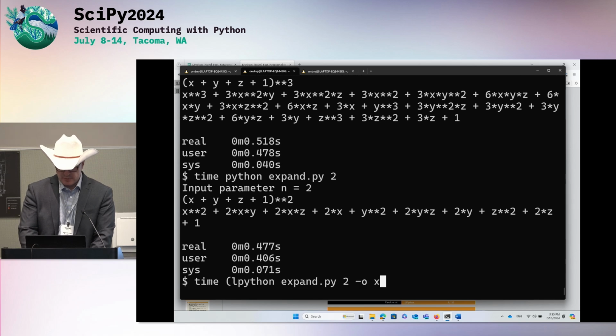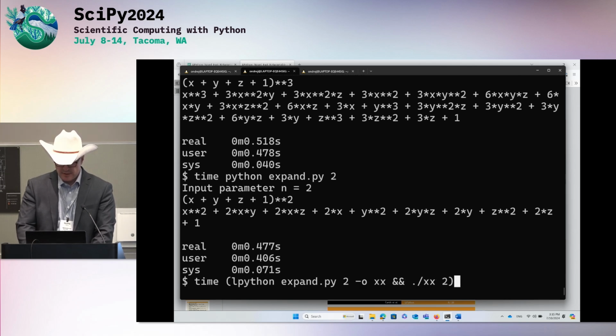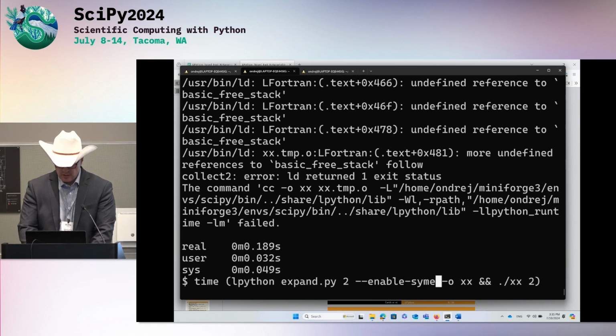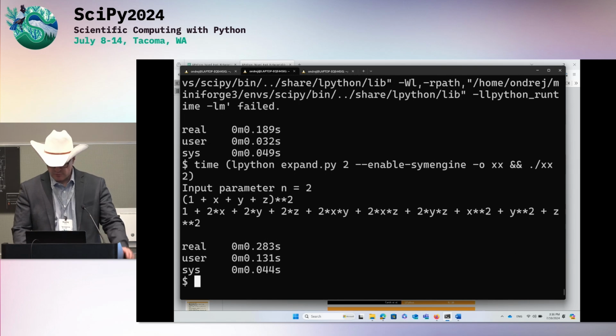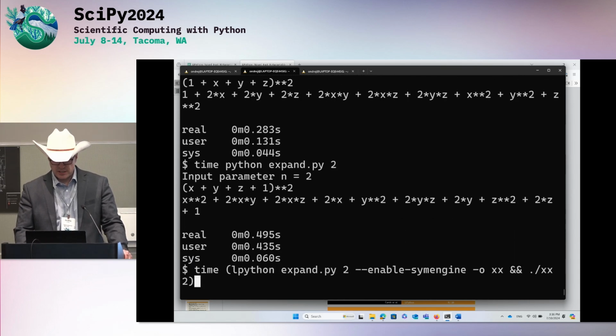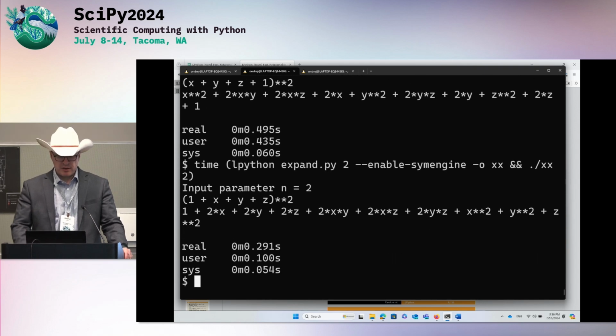I'll tell it to create a binary, and then we'll run the binary with the same exponent. I have to enable the backend, because we have to link SymEngine, so we don't do it by default. So let's do it one more time. In Python, it takes 0.4 seconds, or almost 0.5. And with LPython, compiling it and running it is faster than CPython can do all this.